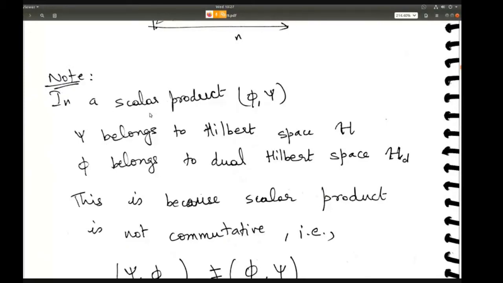All right. So in a scalar product psi comma phi, psi will belong to Hilbert space H, and phi will belong to the dual Hilbert space. So basically Hilbert space and dual Hilbert space are complementary spaces.